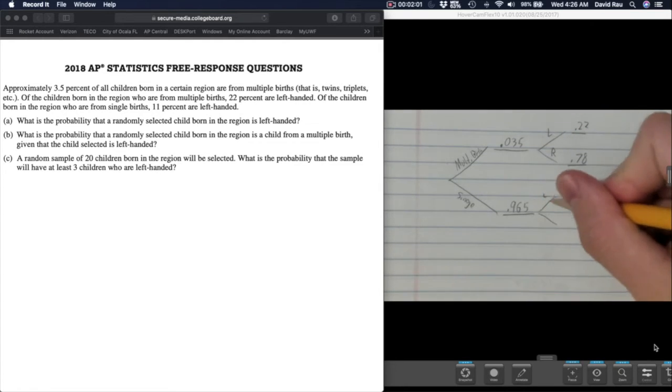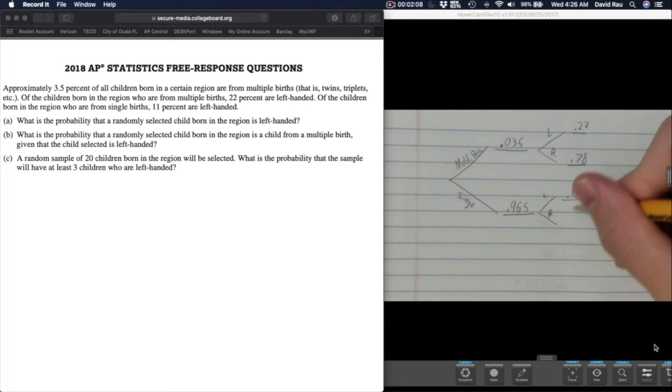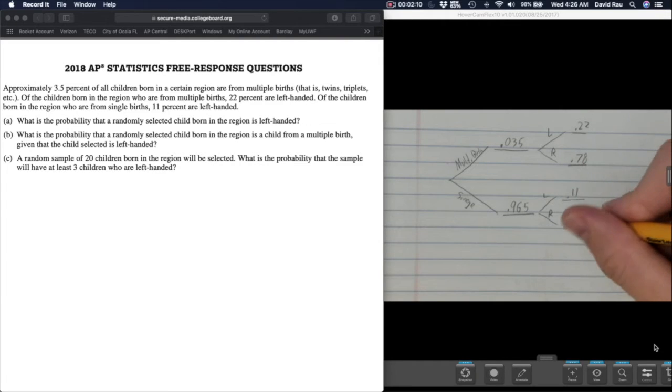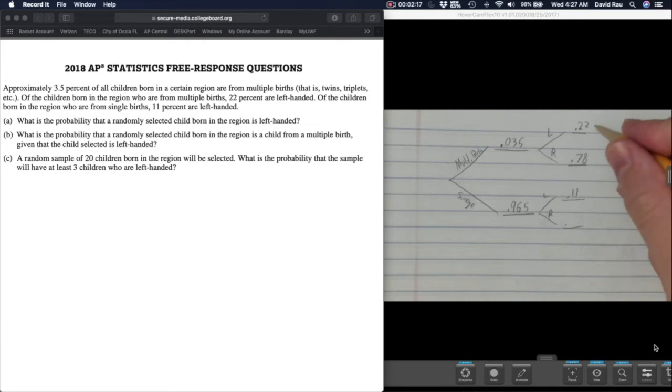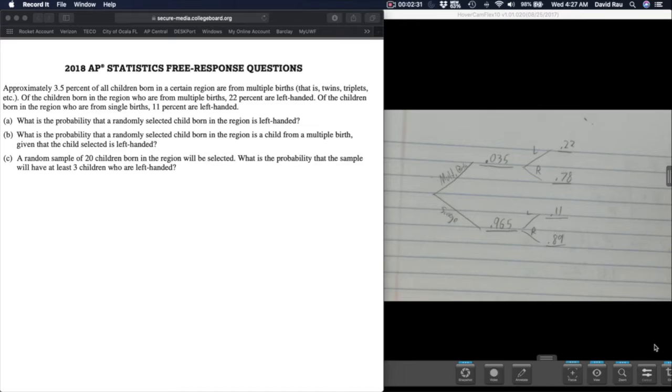Similarly, left or right, if you were a single birth, that happened 11% of the time, which means the right-handers of single births would be, actually, let me make sure. Yeah, they gave me left-handed, they gave me left-handed. Sometimes they give you left-handed for one and right-handed for the other. Just be really careful when you read that. So this is 0.89.